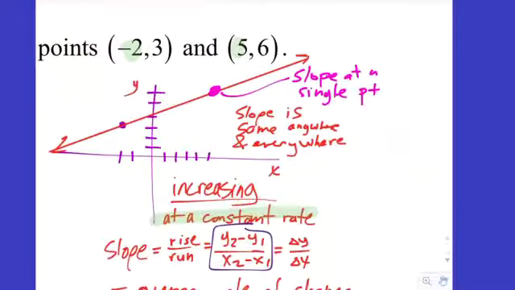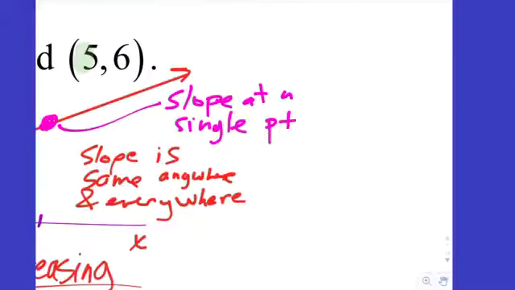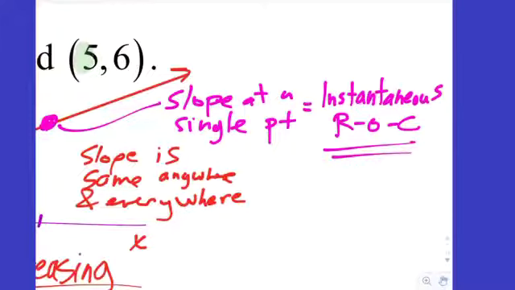For a line, it's easy because the slope between any two points is the same as the slope at every point. If the slope between two points is the average rate of change, the slope at a single point is what we call the instantaneous rate of change.